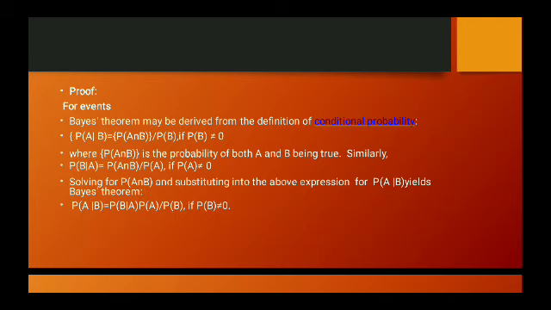Probability of A is considered as two girls, and at least one girl is considered as event B. The possible outcomes are girl girl, girl boy, boy girl, boy boy. Here we have three chances.